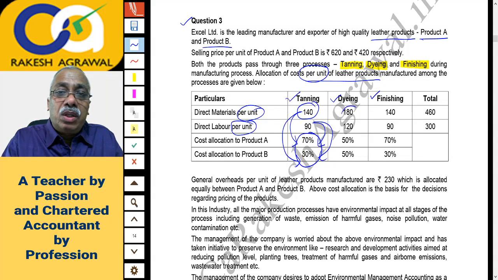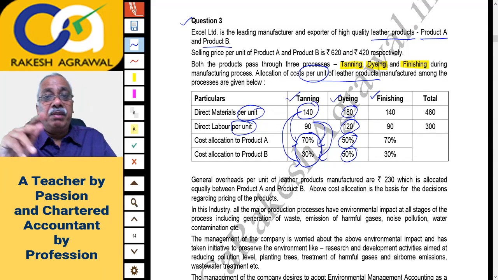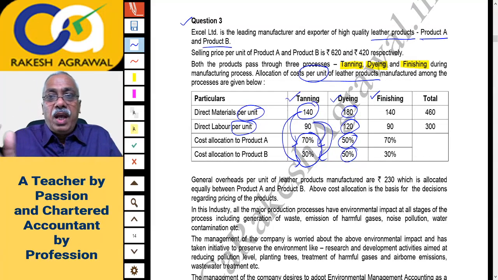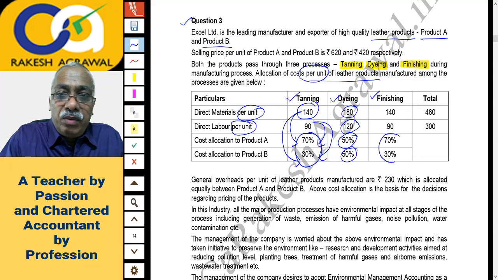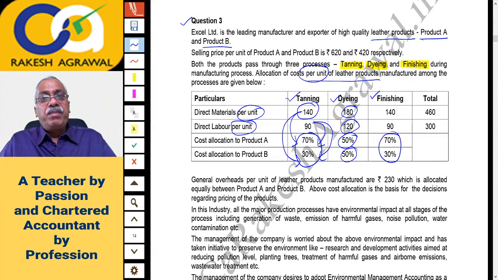Similarly, here for dyeing, the material cost 180 you will split as 50-50, and the dyeing labor cost 120 rupees also you will split as 50% for the dyeing process. And for the finishing process again you will split this cost as 70-30. Actually the wording of the question is wrong according to me. It's a cost of 2 units together of A and B which you have to split.